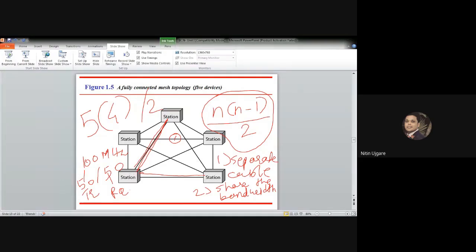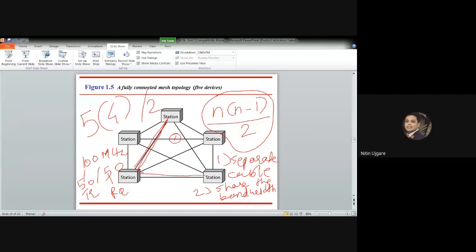Then the third advantage is privacy or security. Mesh topology provides privacy and security to the data transmission. How? Because every message travels along a dedicated line, only the intended recipient will see the data. The physical boundaries prevent other users from gaining access to the message. Finally, the point-to-point link makes fault identification and fault isolation easy.